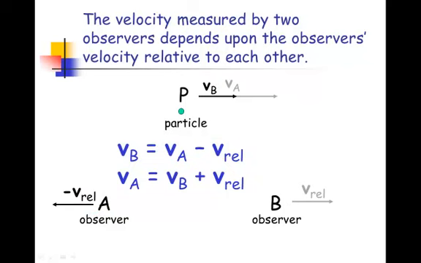What observer A sees is the particle moving at the velocity that observer B notices. So observer B notices that it's going that fast, plus the relative velocity between observer A and observer B, which is that amount. So if we take what B observes and we add the relative velocity, we end up with what observer A observes, which is this entire velocity there.